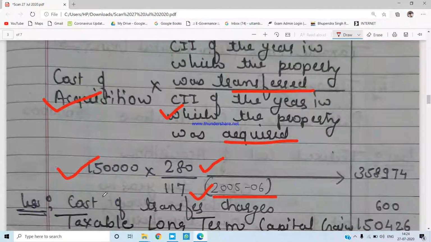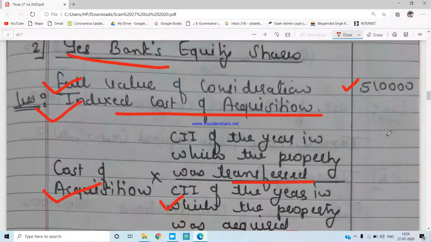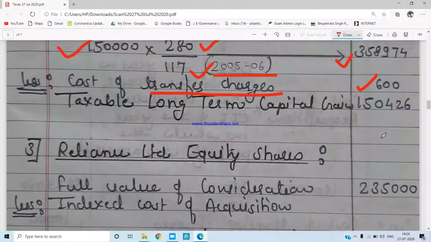If you can solve this, you will get 3,58,974. Apart from that, he has spent transfer charges of rupees 600. If you can deduct this from the full consideration, you will get the taxable long-term capital gain of Mr. B from the shares of Yes Bank.